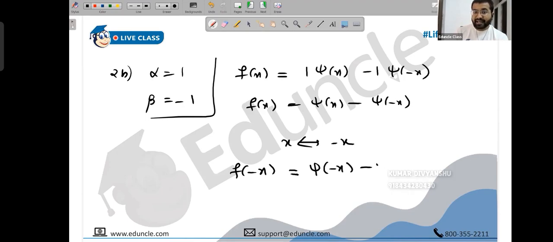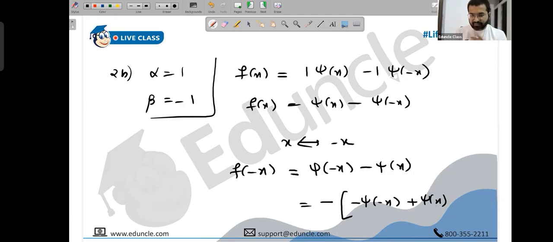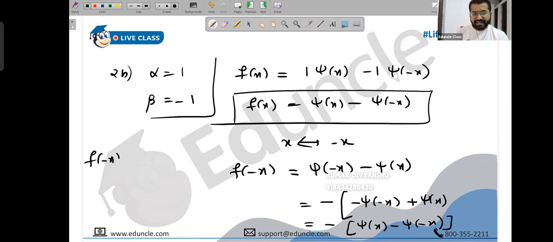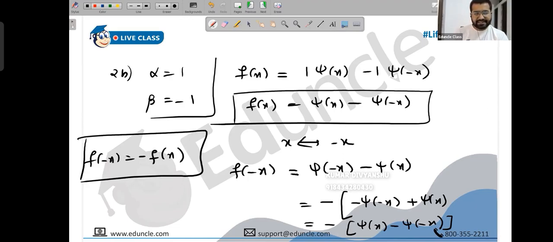Instead of x we have minus x, and instead of minus x we have x. Take minus common. So this becomes minus, psi of minus x plus psi of x. If you open the brackets, minus minus is plus, and minus plus is minus. Let's write the positive term first and then the negative term. But psi of x minus psi of minus x is f of x. So you have got f of minus x is negative of f of x. This is an antisymmetric wave function.